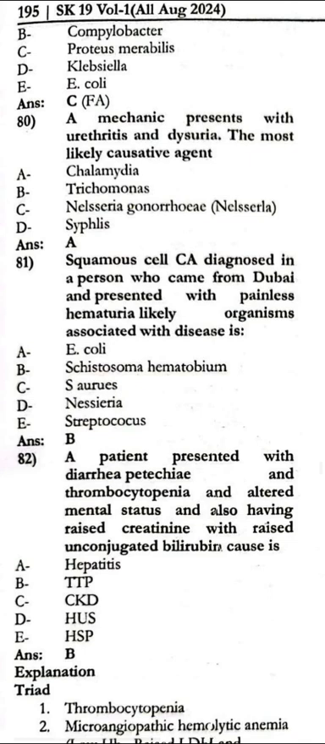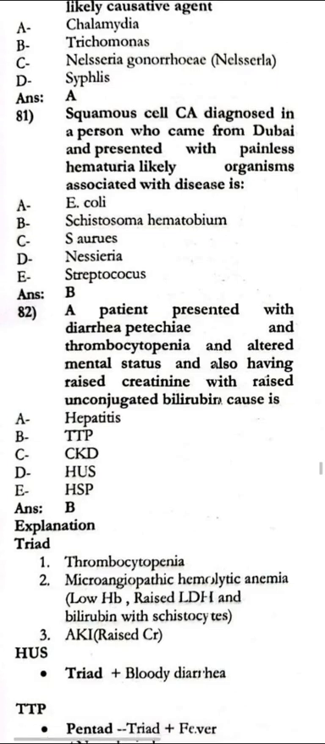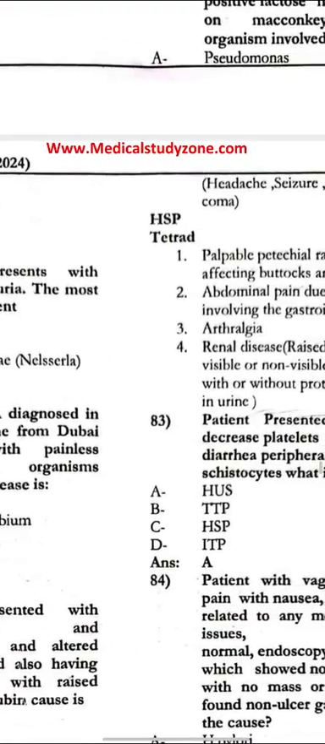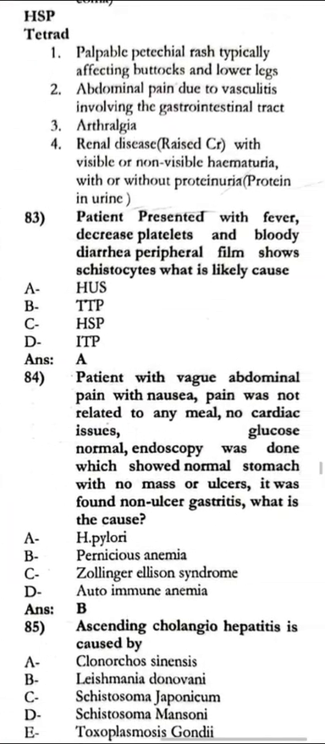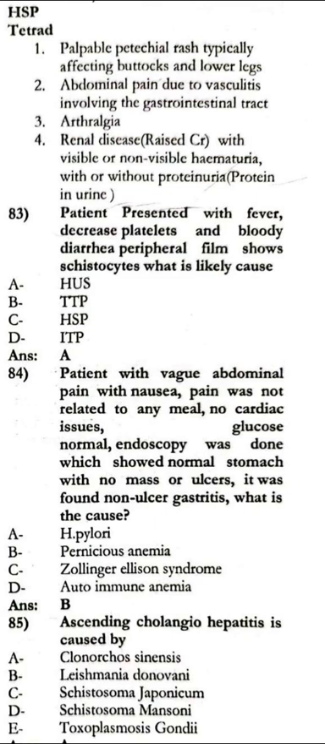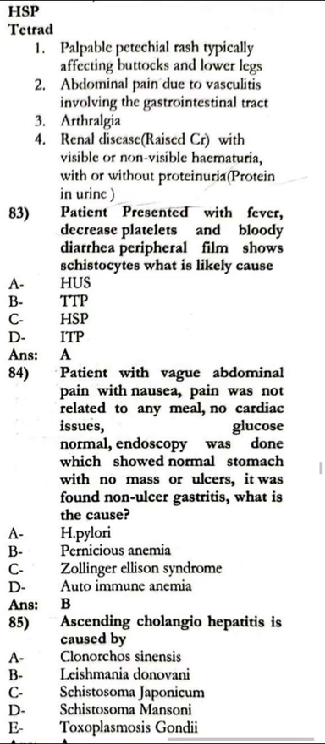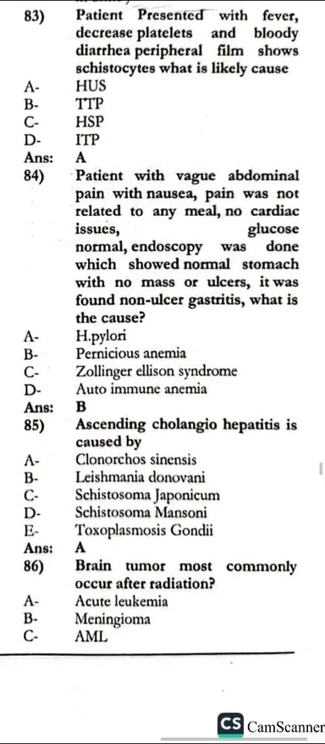The patient presents with diarrhea, urticaria, thrombocytopenia and altered mental status and also has the raised creatinine with the raised unconjugated bilirubin. Cause is the TTP. Next. 83. The patient presents with fever, decreased blood and bloody diarrhea. Peripheral film shows the schistocyte. What is likely cause? The hemolytic uremic syndrome.